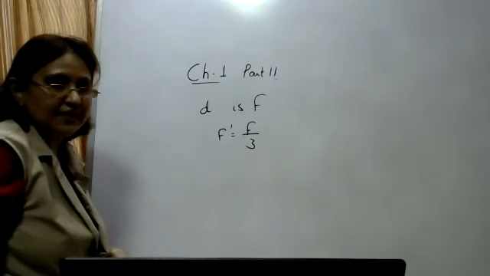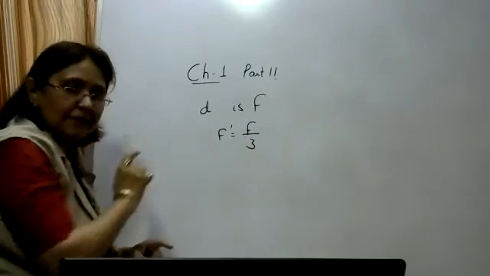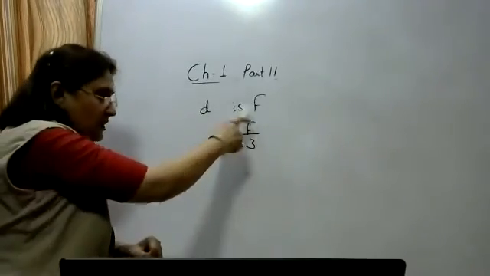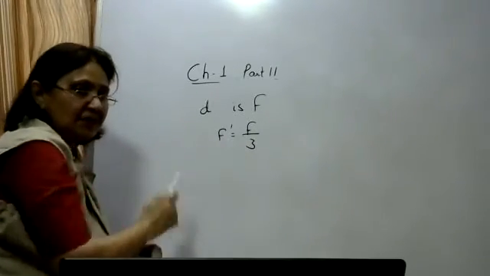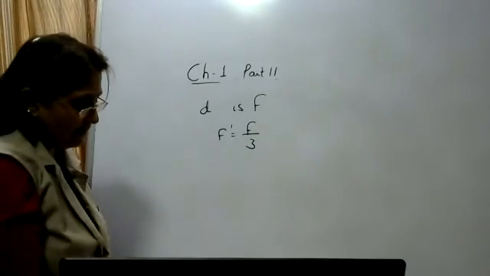So when they are placed at distance d, the force is F. Now at what distance should they be placed in the same medium so that the force is F by 3?